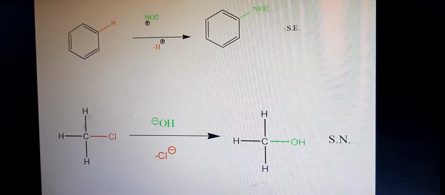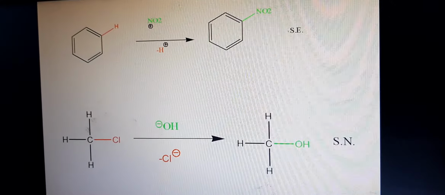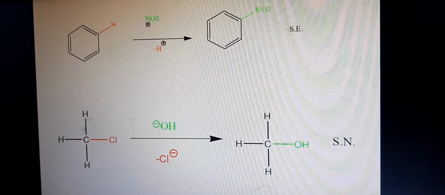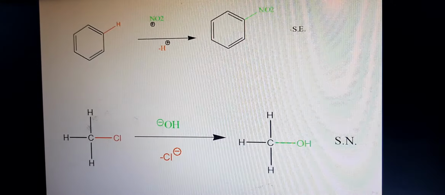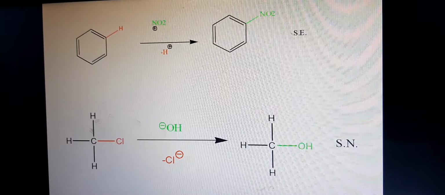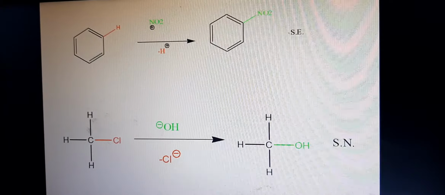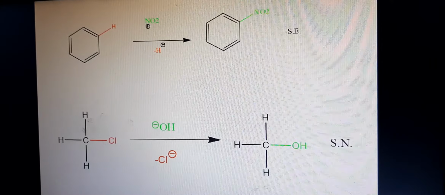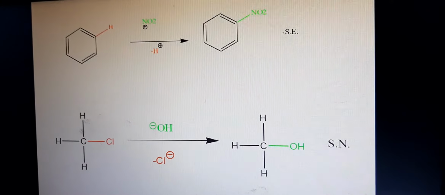Next, the nucleophilic substitution reaction. A nucleophile is a reagent which can donate an electron pair in a reaction. Nucleophile means nucleus loving. For example, Cl-, Br-, I-, CN-, OH-, NH2- and R-CH2-. When the substitution reaction involves the attack by the nucleophile, the reaction is referred to as SN. S stands for substitution and N for nucleophile.